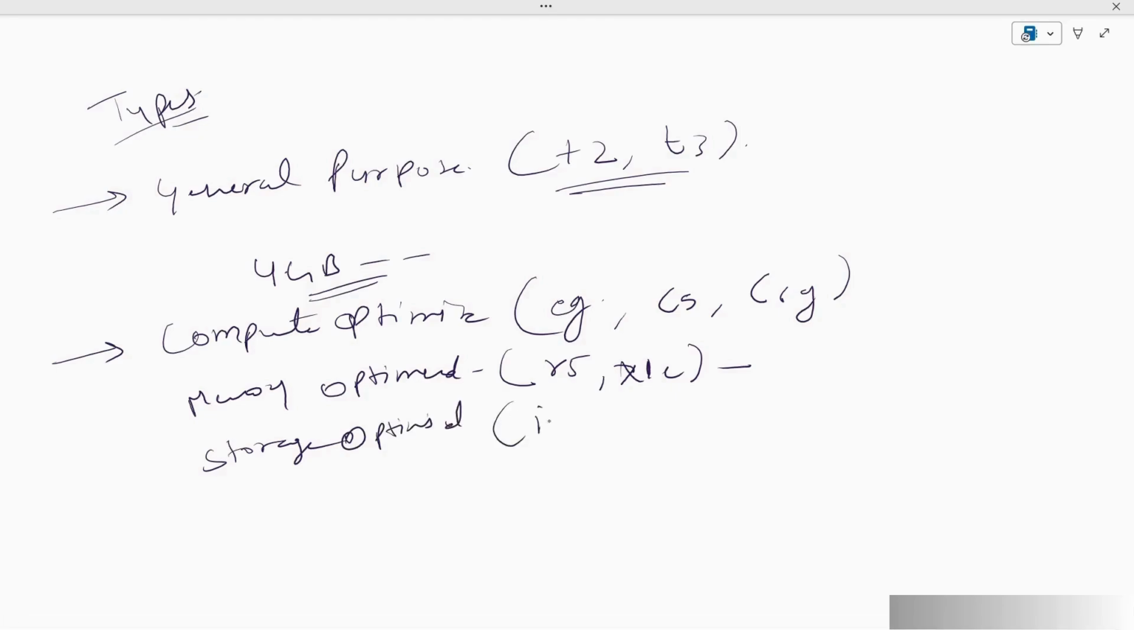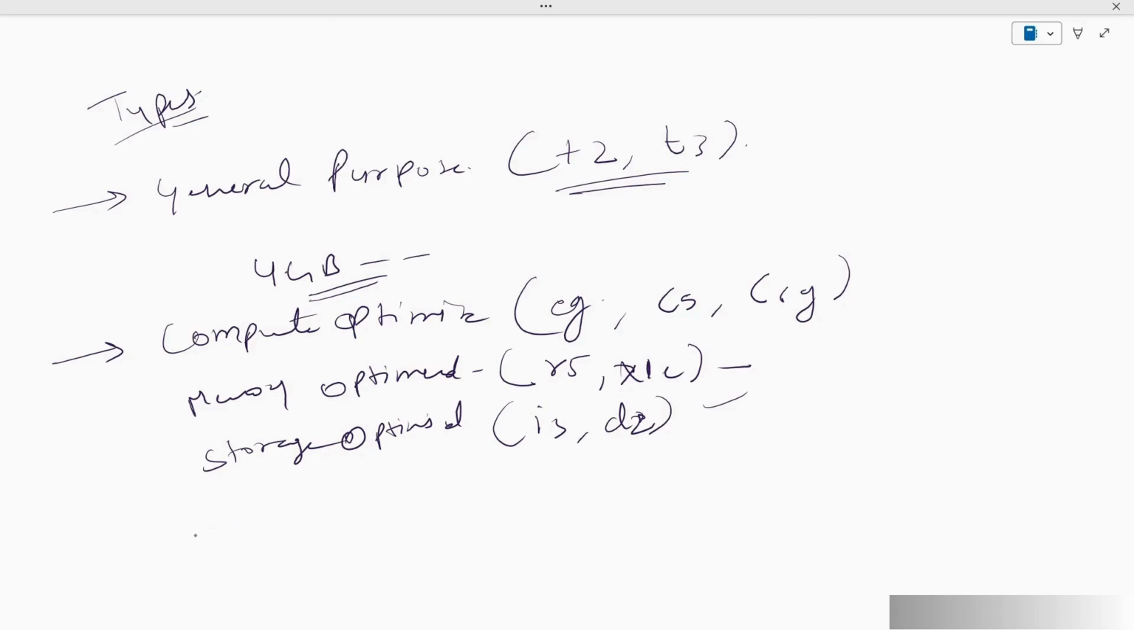In that we can have I3, we can have D2. So these instance types are specifically created for high-speed local storage. Okay, and these are quite useful for data warehousing and analytics. So they can have very high storage, you can say.